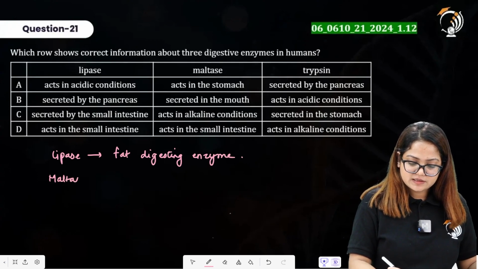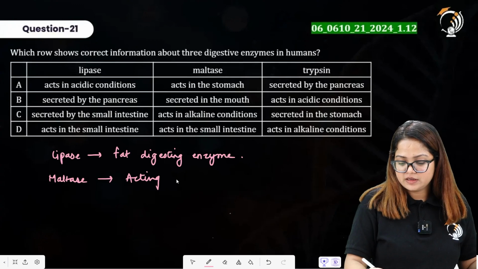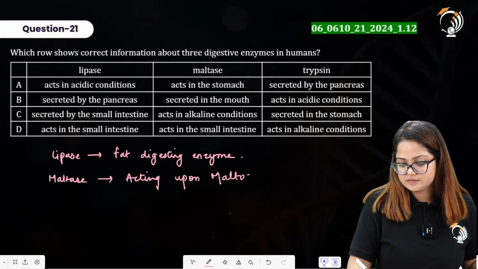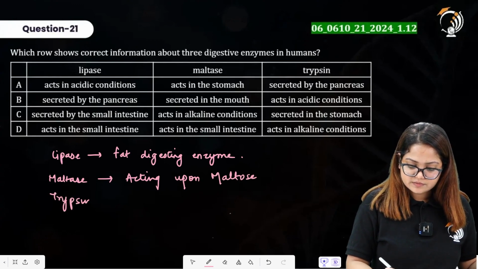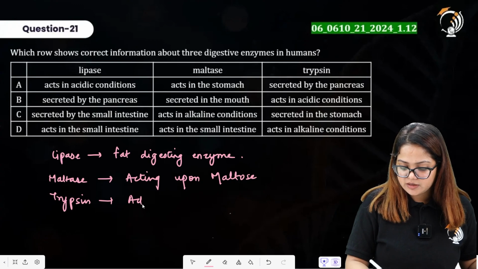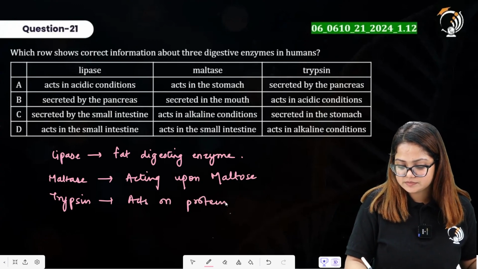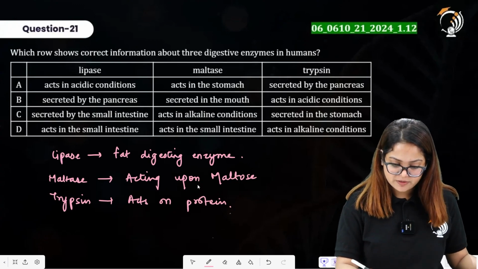Maltase is acting upon maltose and trypsin, it acts upon proteins. Now we are provided with four options here.